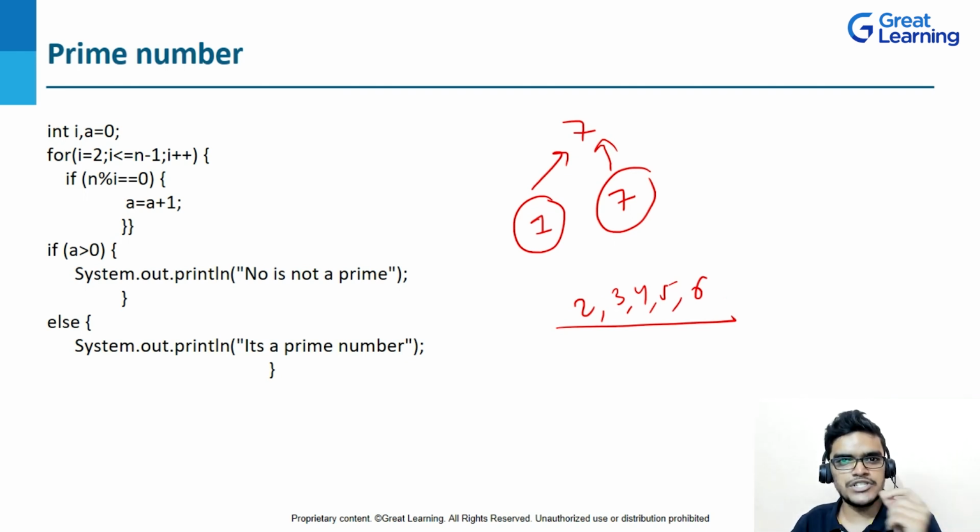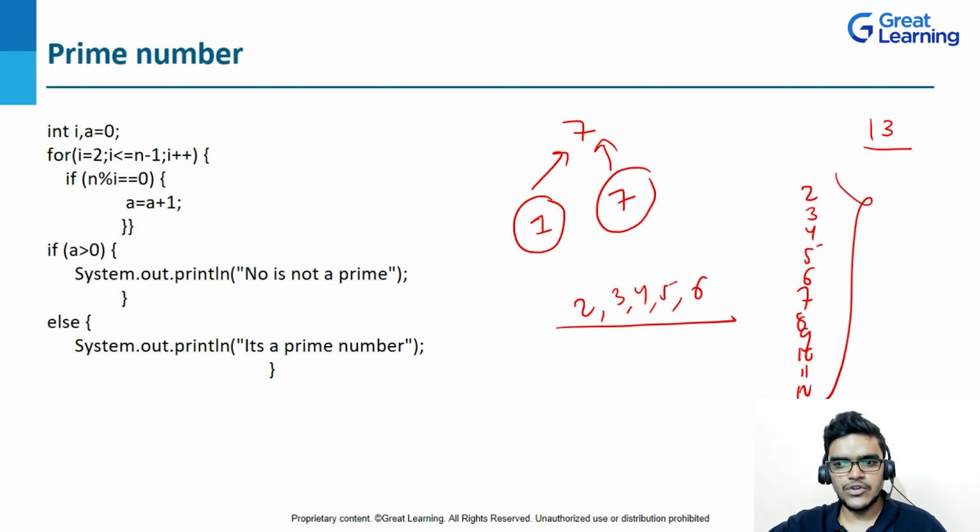Now let's come to the logic of prime number. Let's suppose you want to know whether 13 is a prime number or not. What you will do is check it by dividing it by 2, 3, 4, 5, 6, 7, 8, 9, 10, 11, 12. Till 12 you have to go, right?